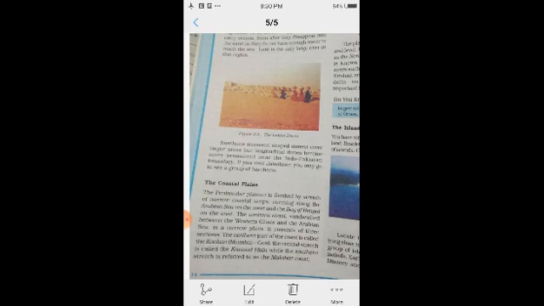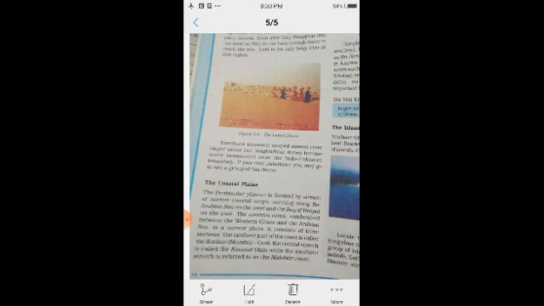Lake Chilka is an important feature along the eastern coast. Which lake is there on the eastern coast? Lake Chilka. So all this about the coastal plains we have seen.